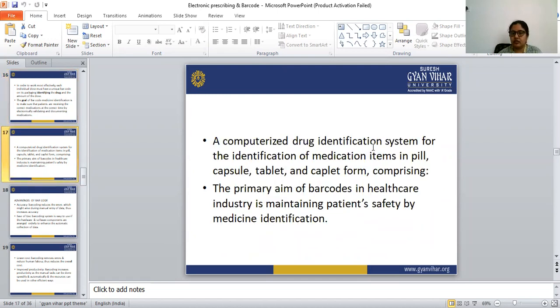Next, the computerized drug identification system. This barcode medicine identification is a computerized drug identification system for identifying medication items in pill, capsule, tablet, and caplet form. The primary aim of the barcode in the healthcare industry is to maintain patient safety by medicine identification. If we identify the medicine taken by the patient, we can maintain patient safety.